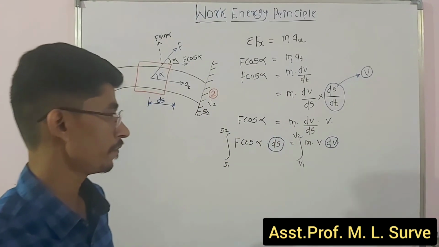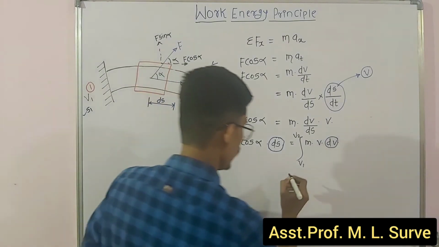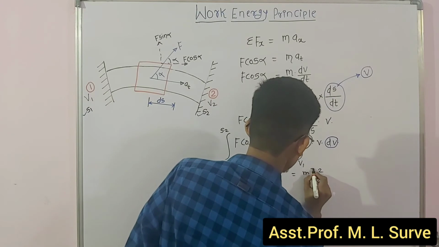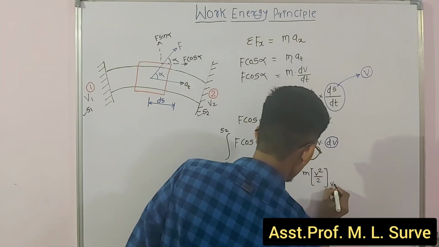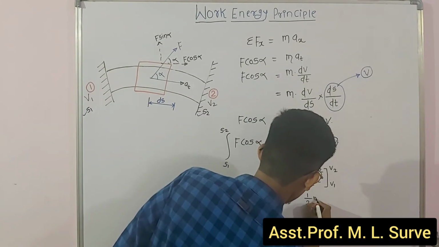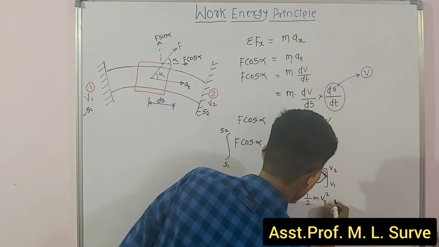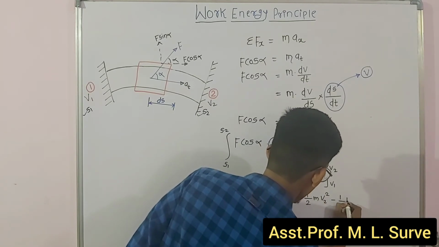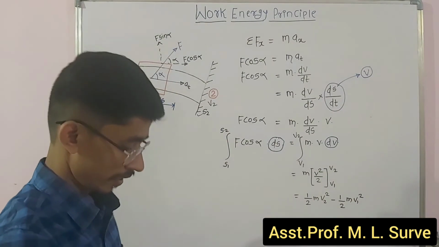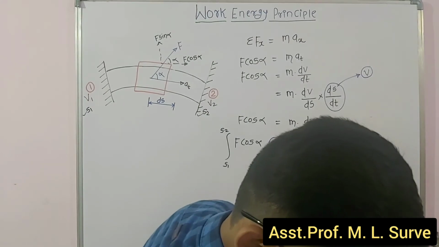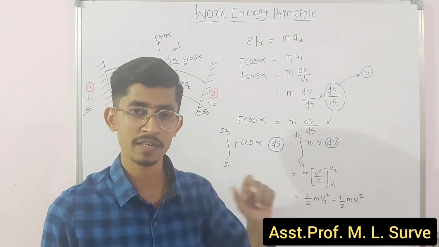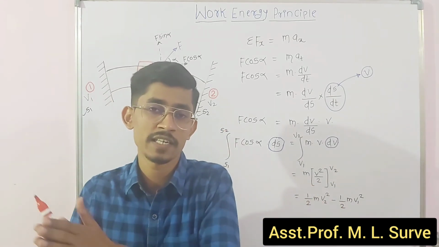Now look over here. If we integrate, what will we get? m v square by 2, between limits v1 and v2. Lastly, I will get half m v2 square minus half m v1 square. This is my required term. Now, what is half m v2 square? What is half m v1 square? That is nothing but your kinetic energy at the final stage minus kinetic energy at the initial stage.